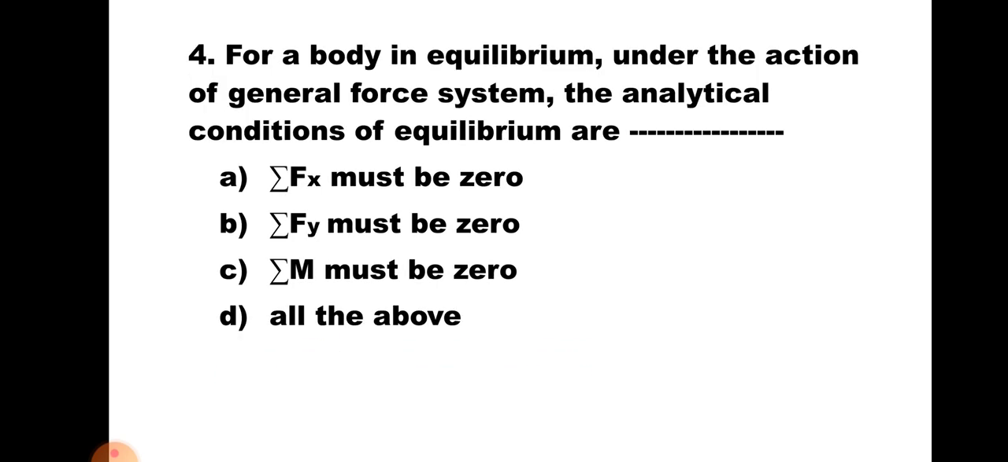Question number 4. For a body in equilibrium under the action of general force system, the analytical conditions of equilibrium are A. sigma Fx must be 0. B. sigma Fy must be 0. C. sigma M must be 0, and D. all the above. Now if the body is in equilibrium, it neither translates nor it rotates. Hence we know that sigma Fx, sigma Fy and sigma M all should be 0. Hence the correct answer of this question is D. all the above.